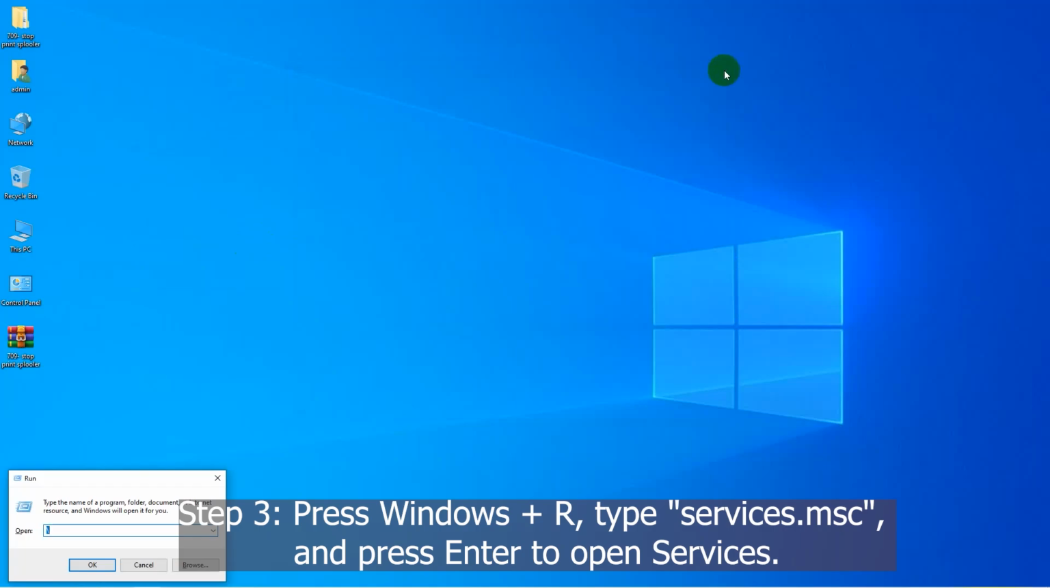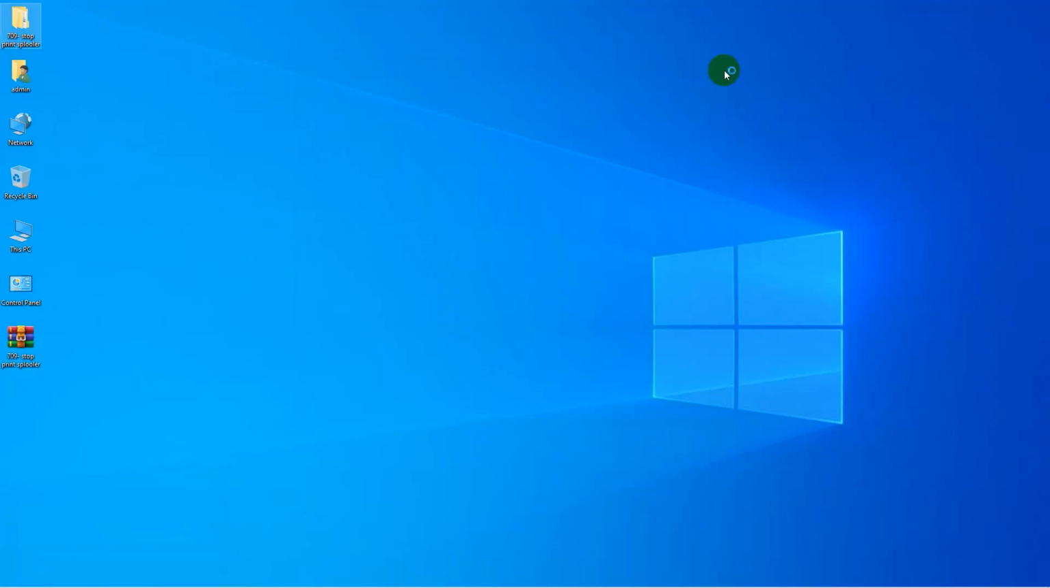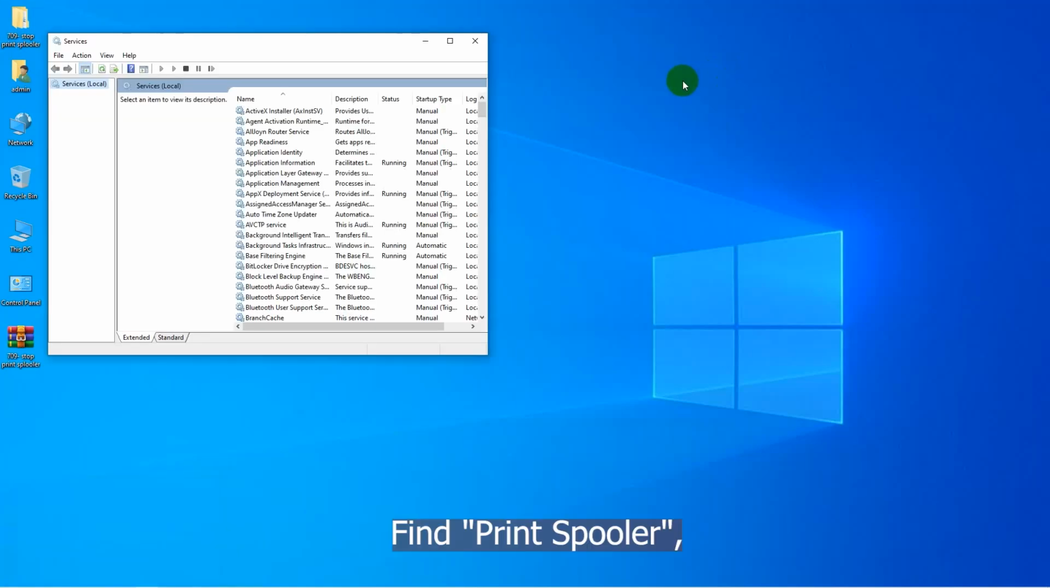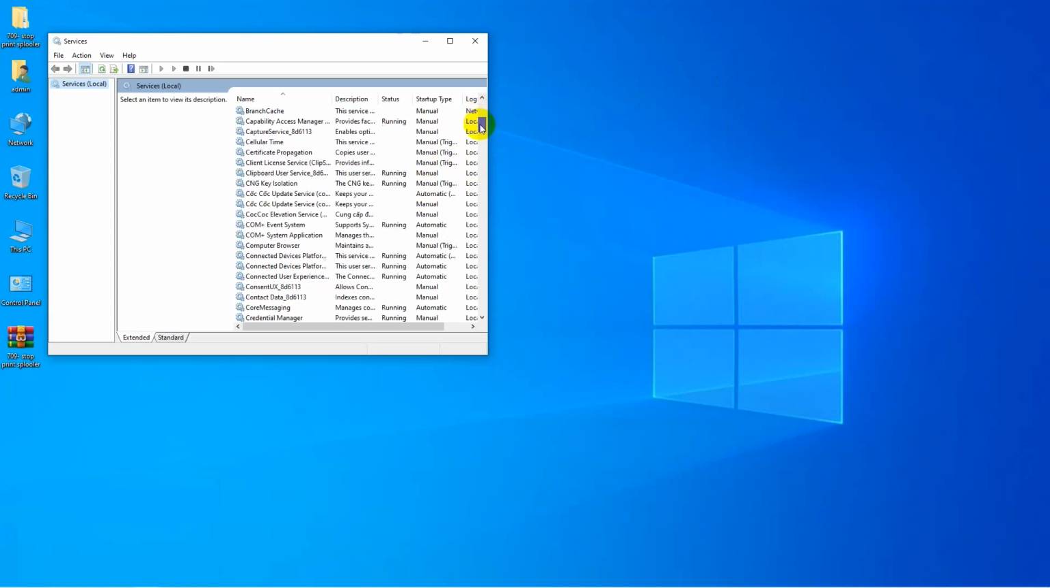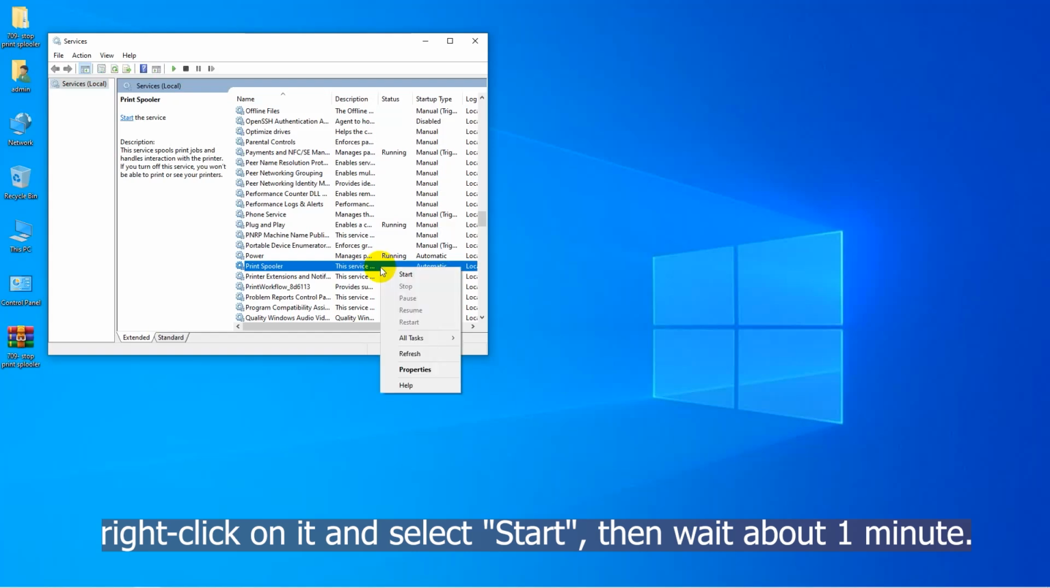Step 3. Press Windows R, type services.msc and press Enter to open services. Find Print Spooler. Right-click on it and select Start, then wait about 1 minute.